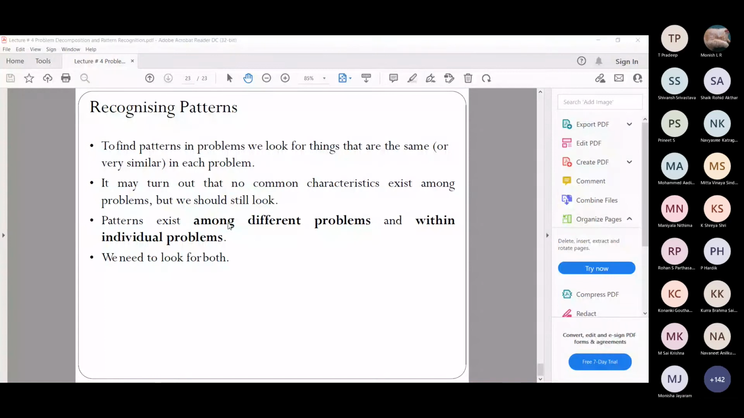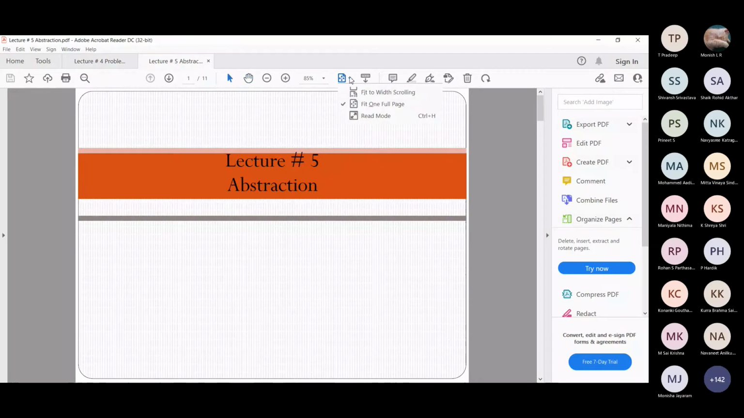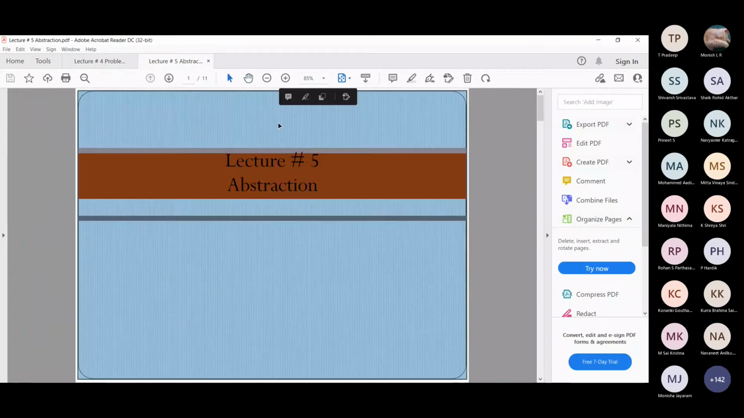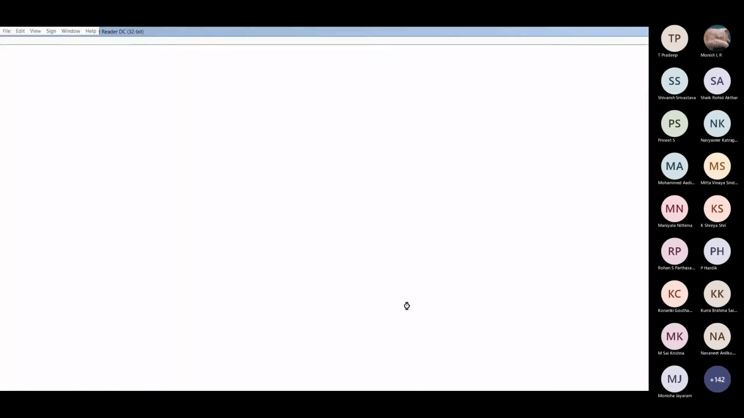Are you able to see my screen? What do you see? Yes, ma'am. Recognizing patterns, abstraction. Lecture for abstraction. Okay, fine.